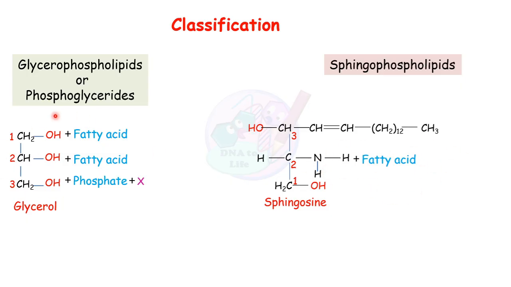In case of a glycerophospholipid, fatty acid interacts with hydroxyl group, whereas in case of a sphingophospholipid, this fatty acid interacts with the amine group, and the hydroxyl group on the first carbon interacts with this phosphate, and this phosphate interacts with this X group. In case of a sphingophospholipid, this X represents an alcohol.